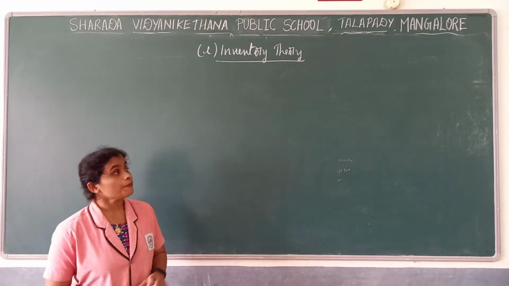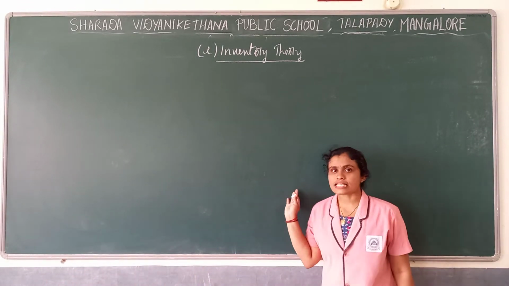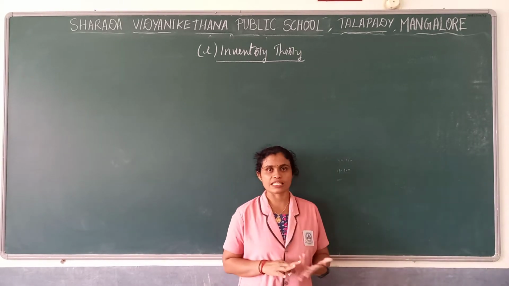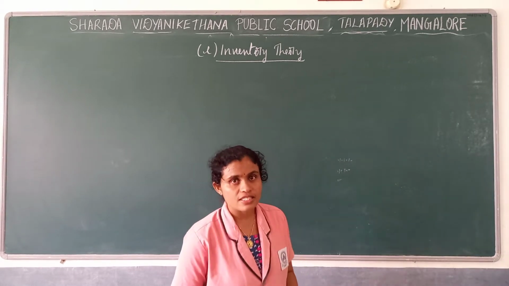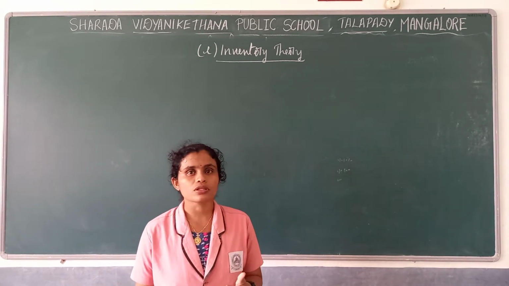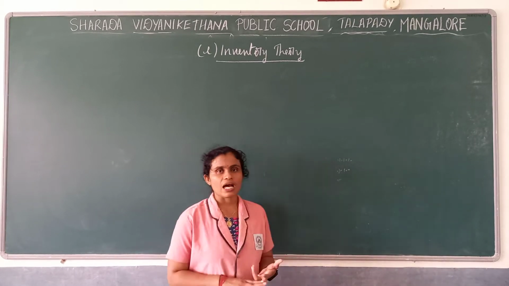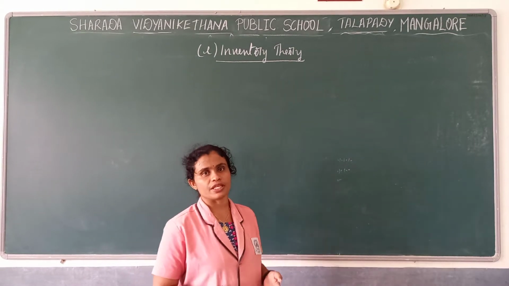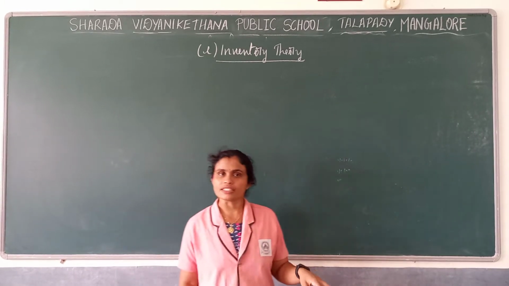Now we'll move towards the next concept, that is inventory theory. We are on the last chapter, the 8th chapter. Last chapter in the sense we skipped two chapters in between, the 5th and 6th chapters, and this is the last chapter according to your syllabus. In that last chapter, till now we studied 4 units. The first unit was linear programming problems. Then we moved towards the transportation problem. Afterwards we studied game theory. Then we studied the replacement theory. That was the 4th unit. And in the 5th unit, that is inventory theory.